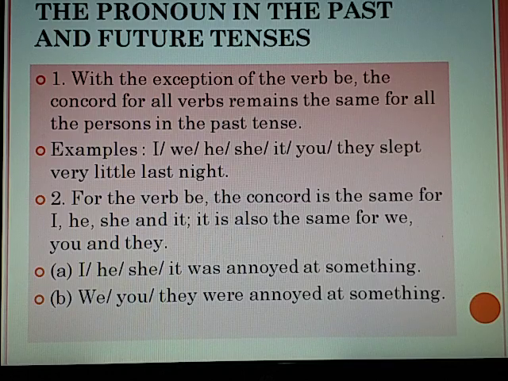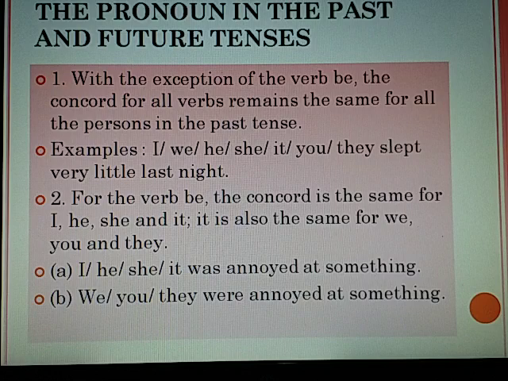Agreement of person of the pronoun in the past and future tenses. With the exception of the verb be, the concord for all verbs remains the same for all the persons in the past tense. Examples: I, we, he, she, it, you, they slept very little last night.